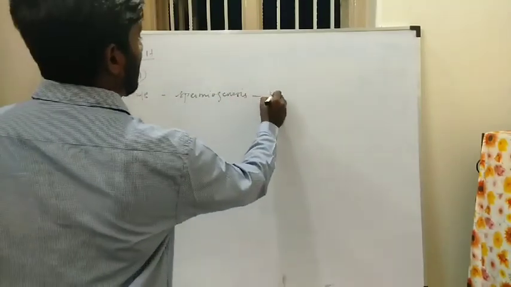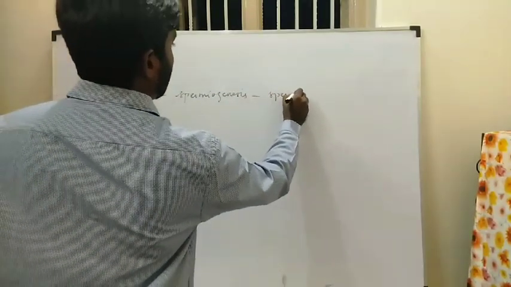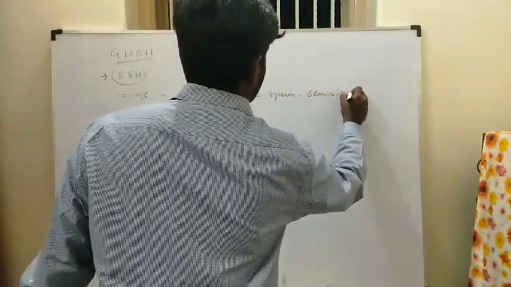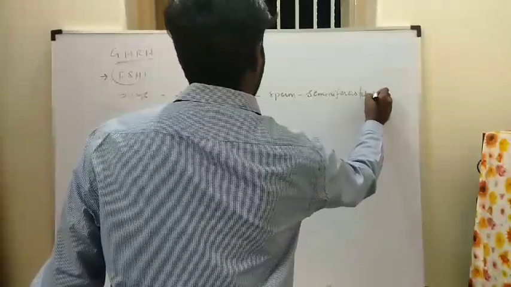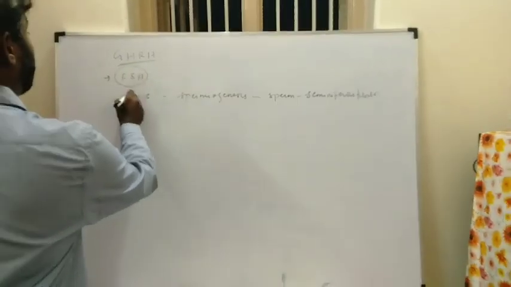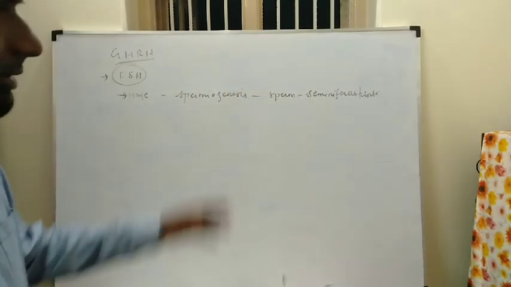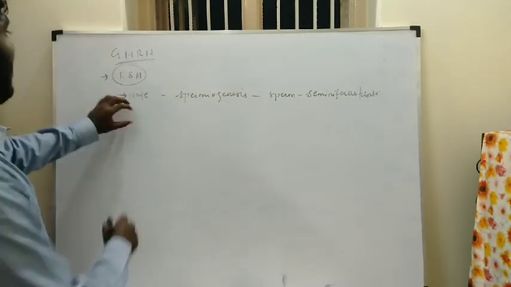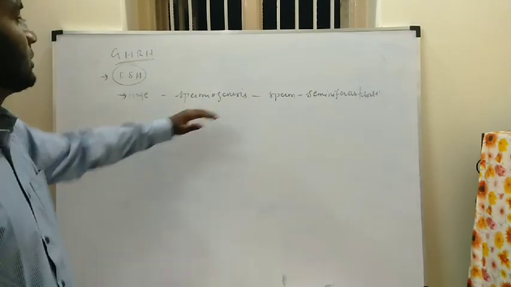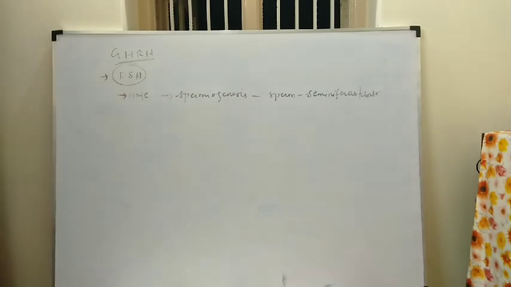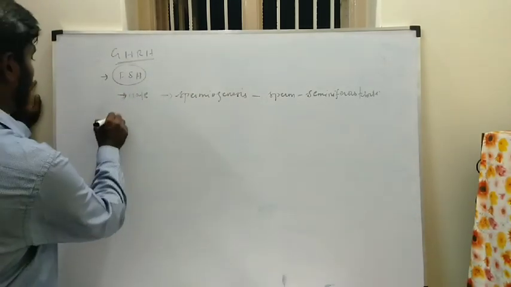Spermiogenesis means the sperm will be released from the seminiferous tubule. The details I will explain when we come to the glands of the gonads, meaning the testis and ovary. The male FSH hormone acts on spermiogenesis. Next, we come to the female.